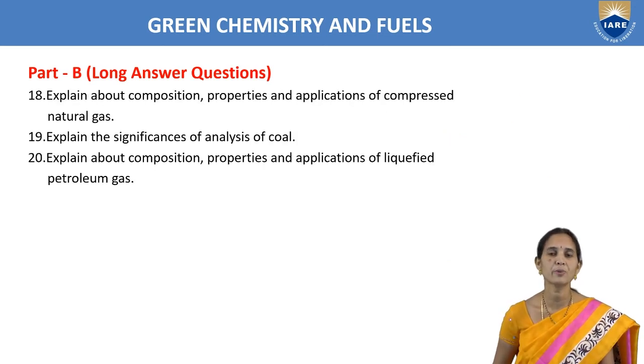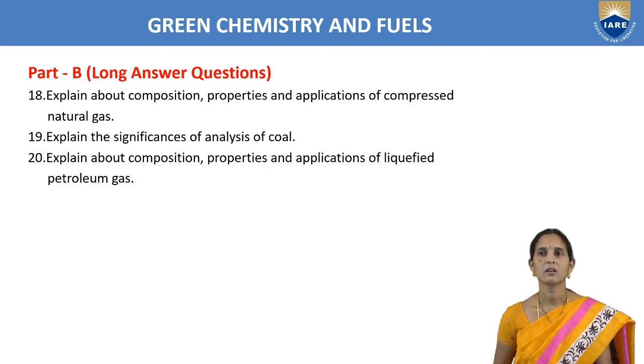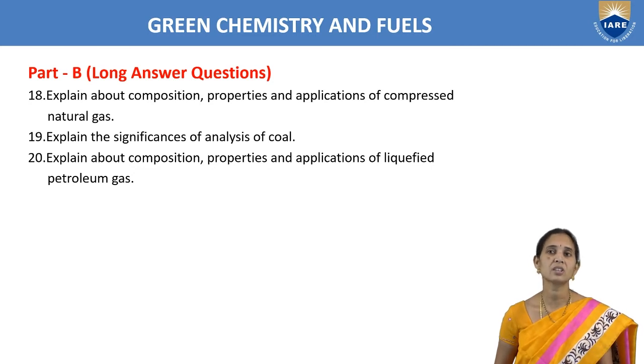Next, explain about composition, properties and applications of compressed natural gas. Composition means 90% methane will be present in compressed natural gas. Next, properties, that is it should be colorless and odorless. And to detect the leakage of the gas, we will add sulfur based compounds. It will mix with the air easily. It will give very less CO and least pollution. It will have high auto ignition temperature compared to the other fuels. So that we have to write. Applications means we will use compressed natural gas in vehicles.